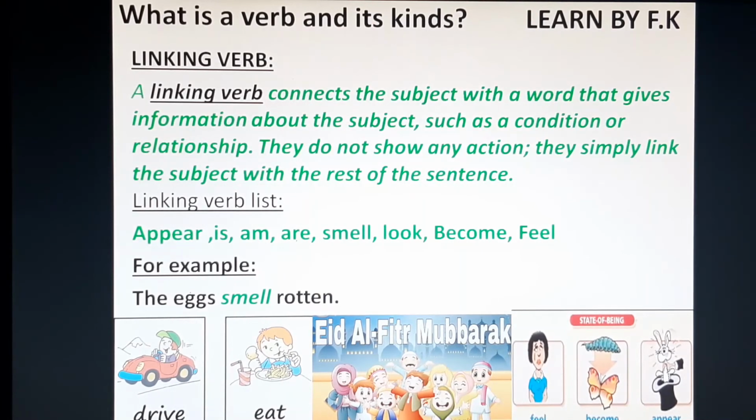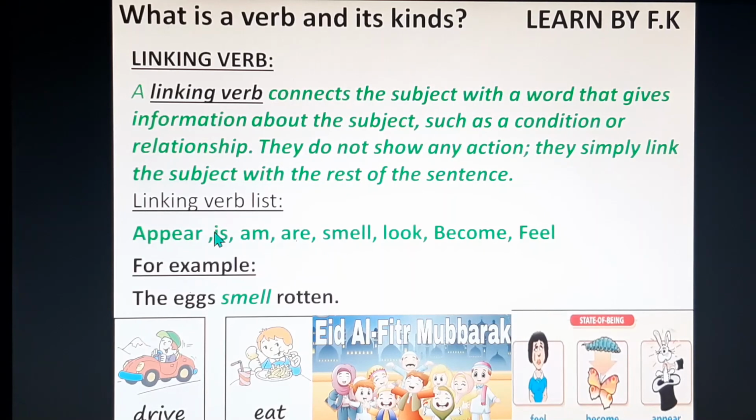These linking verbs link the subject with the other word to give a clear picture about the condition or relationship. They do not show any action. So in the third picture you can see there is no action, they are just giving you the picture of feel, become or appear.